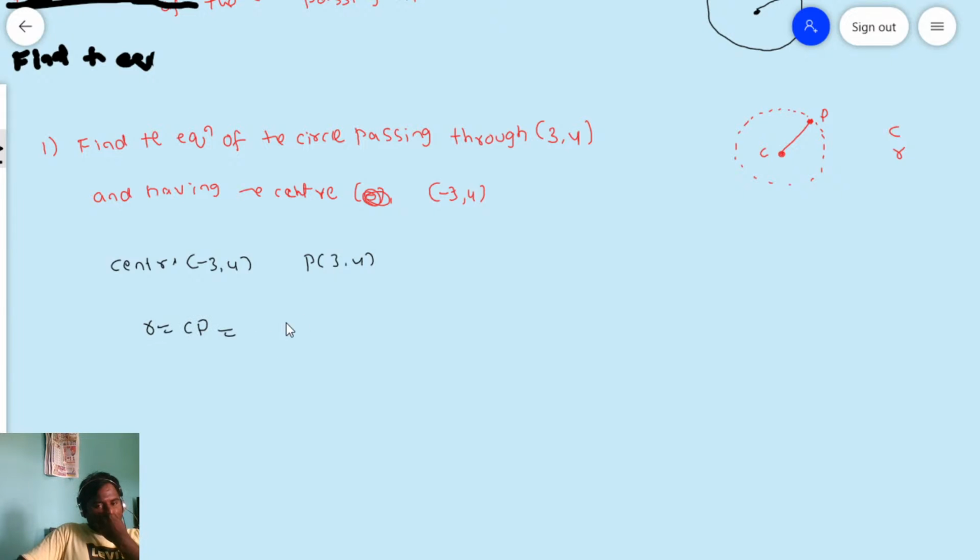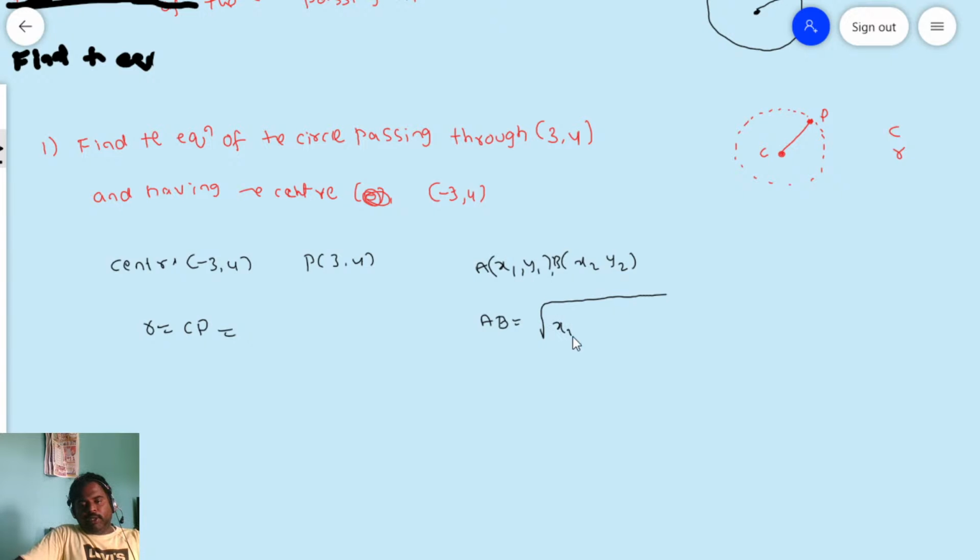Whenever you have two points x1 comma y1 and x2 comma y2, what is the distance between them? Suppose A is a point and B is another point, then the distance between these two points from the locus, we already learned in the first year. Yes or no? In the 10th class also we discussed this. AB is nothing but the square root of the difference between x ordinates whole square plus the difference between y ordinates whole square.